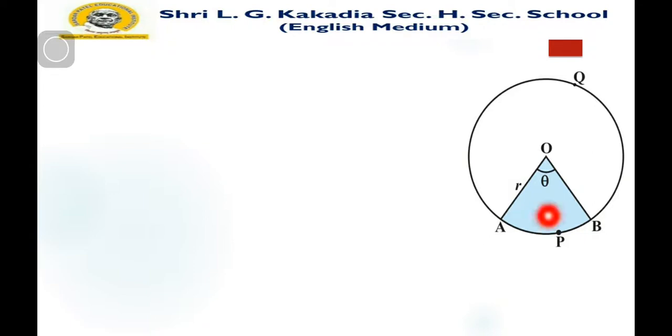Its length is R, and the angle subtended by this arc is theta. If you want to find the angle of the major sector, then we just subtract theta from 360 degrees. So this is the sector, and this blue colored area is what we want to find.